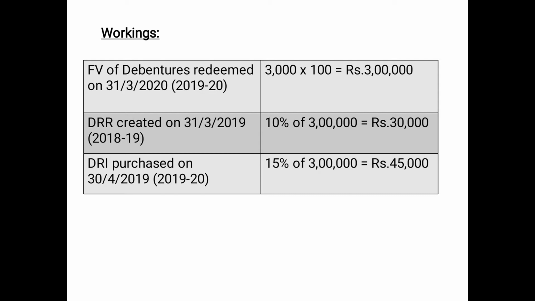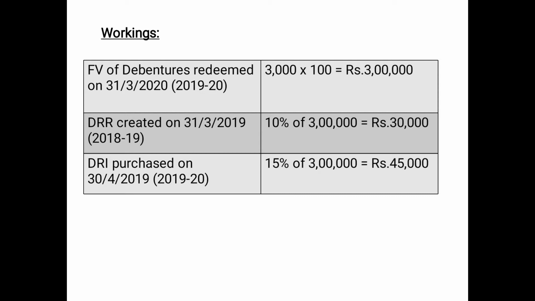Then DRI, that is Debenture Redemption Investment, is purchased on 30th April 2019 in the accounting year 19-20. 15%, the value is given. So 15% of the total face value maturing in the year of redemption. Here the payment is made in lump sum. The face value of maturing debentures is 3 lakh, so 15% of 3 lakh will be 45,000.